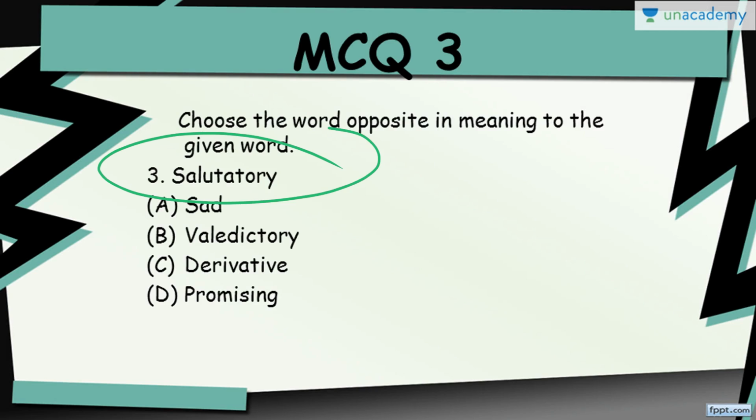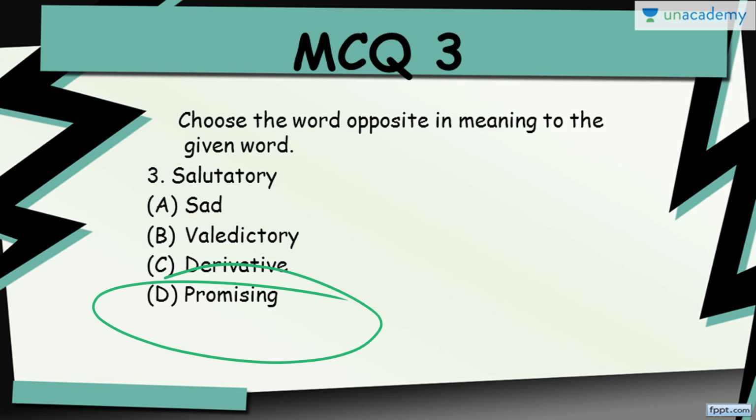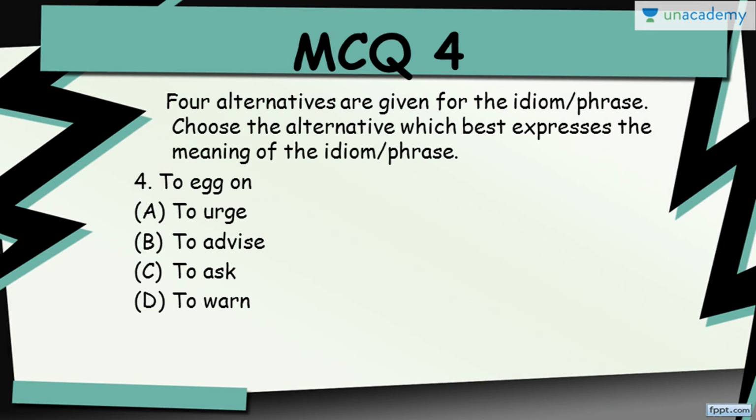The first one is salutatory. The opposite is valedictory. Then we have sad. Opposite is happy. Then we have derivative. The opposite is original. Then we have promising. And the opposite to this word is unfavorable.